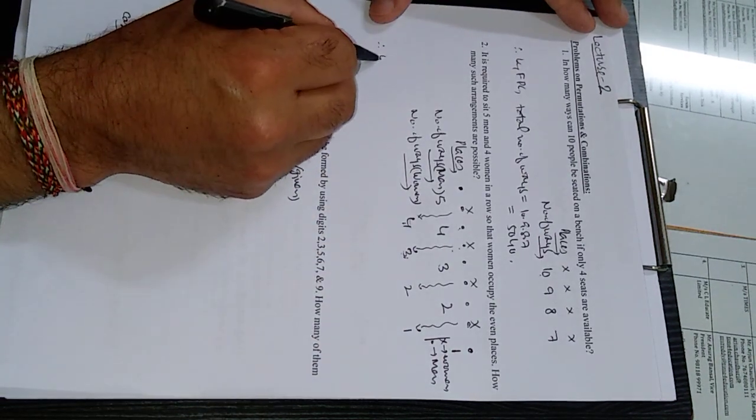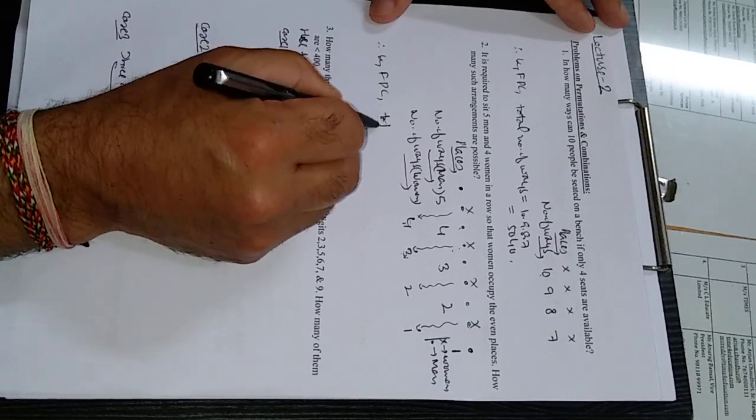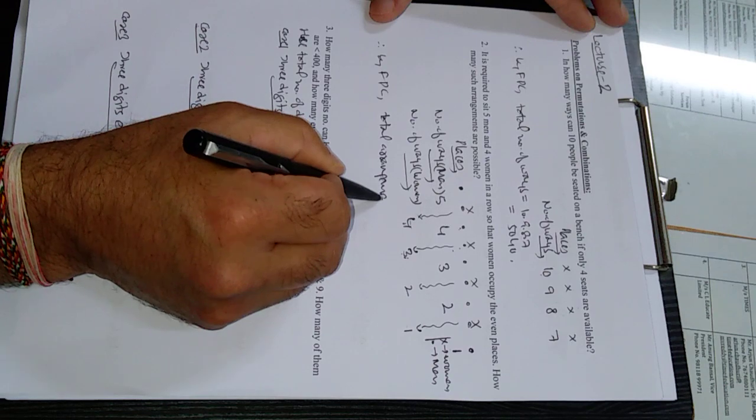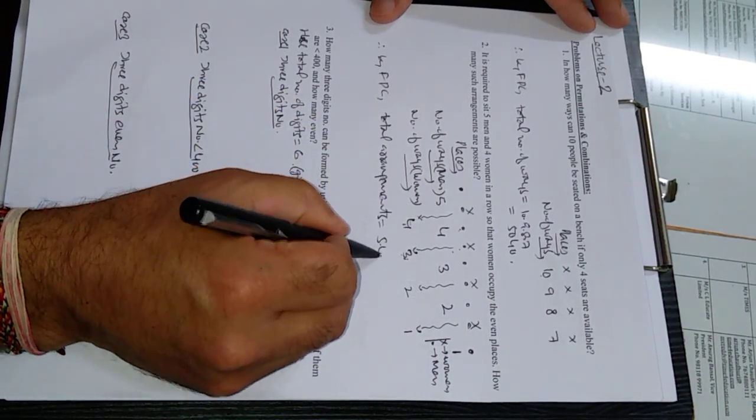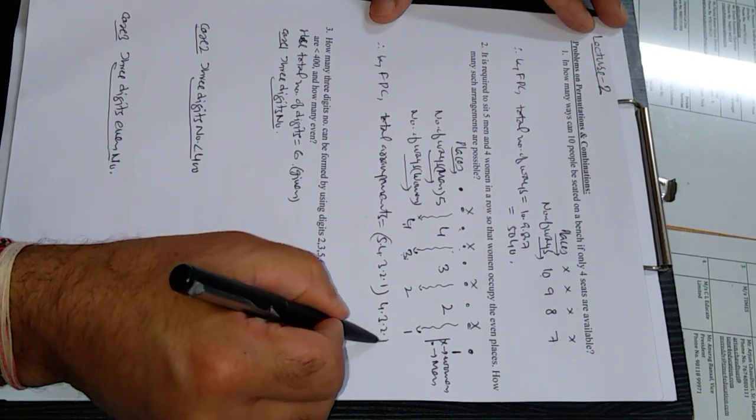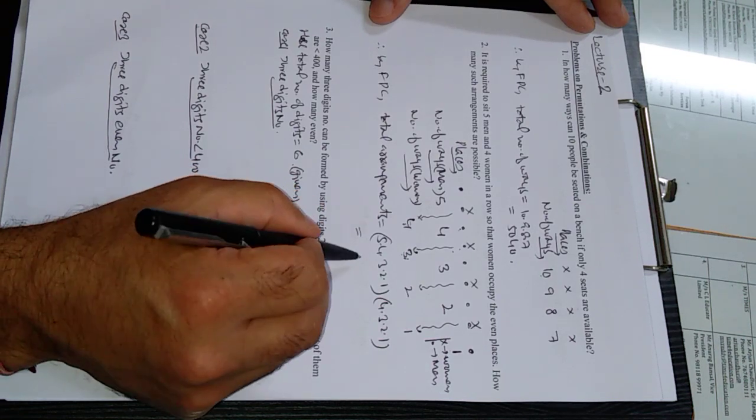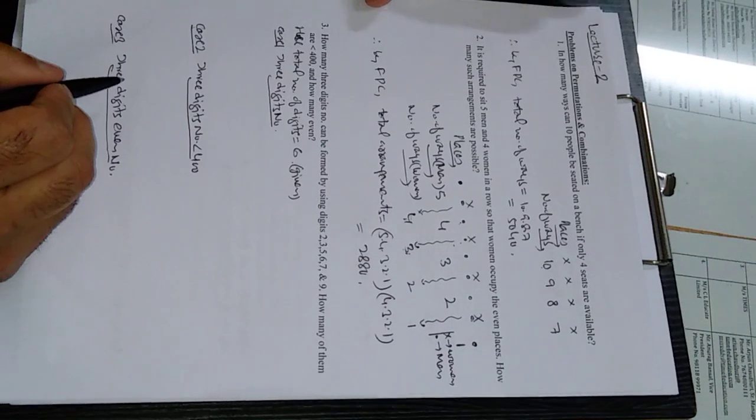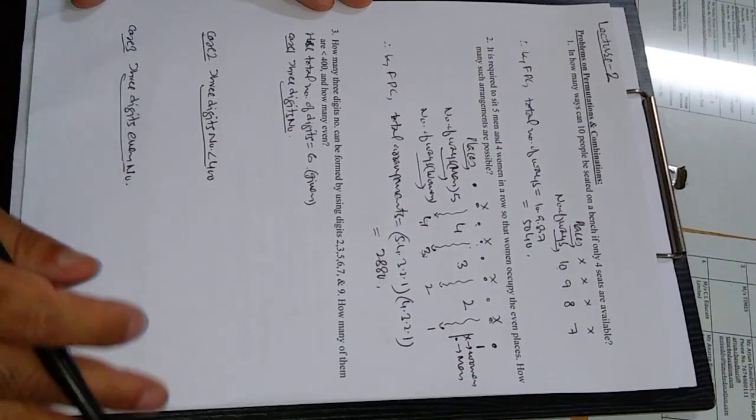Therefore, by the fundamental principle of counting, total arrangements, that is permutations, is equal to multiplying all of these numbers: 5, 4, 3, 2, 1 into 4, 3, 2, 1. These are 9 operations in all. If we solve, this will come out to be 2880. Now come to the third question.